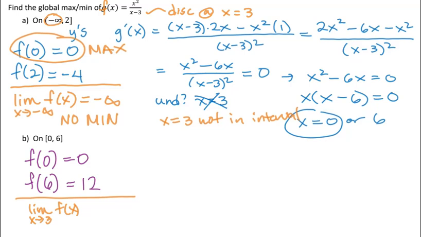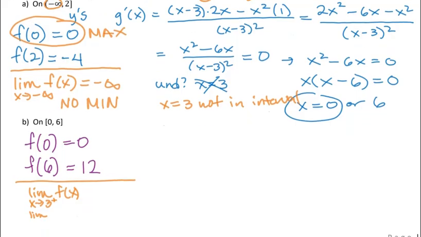When you think you have an asymptote, sometimes you need to split it up and look at both sides, because one side could go to infinity and one side could go to negative infinity, or they could both do the same thing. And that's going to make a difference in whether I think I have a global max and a global min. So if I plug in numbers, let me rewrite the function. F of x equals x squared over x minus 3. And again, this is challenging just thinking through this. Check yourself with your calculator, that's great, but try to think through it.